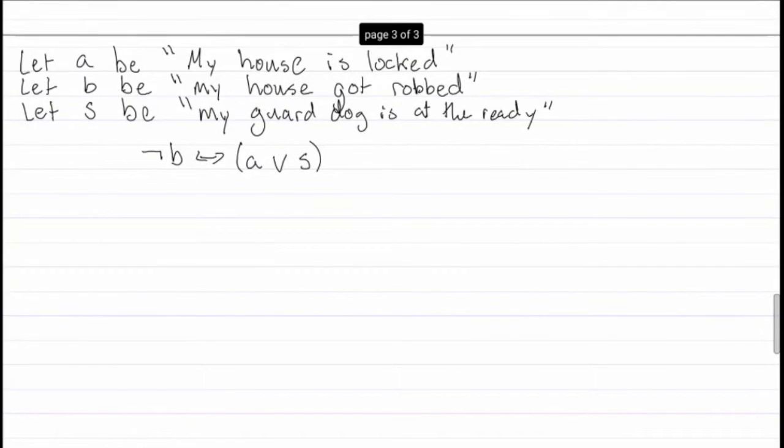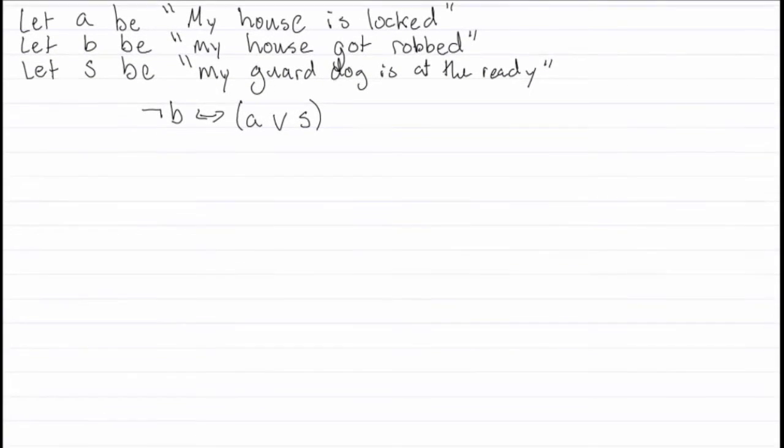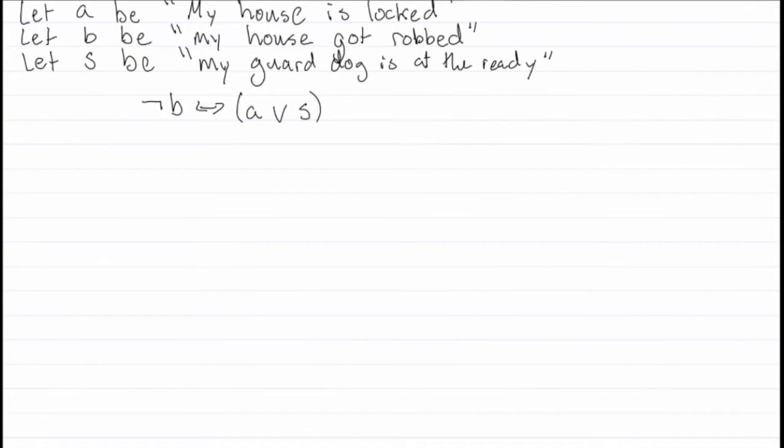So, let's go over one quick example. I've declared these variables to be propositions. So I said let A be my house is locked, let B be my house got robbed, and let S be my guard dog is at the ready. So let's say I wanted to represent this formula right here: not B if and only if A or S.